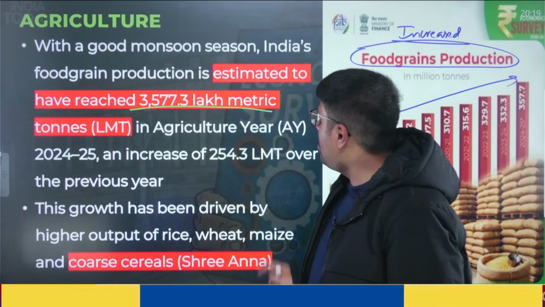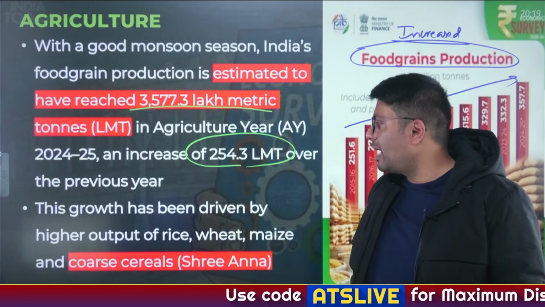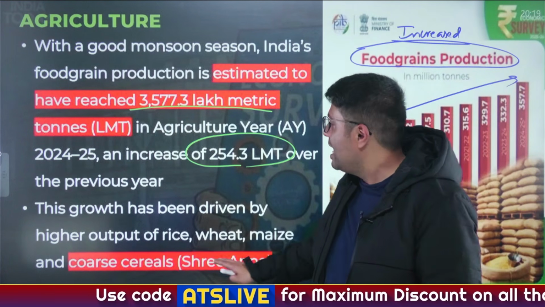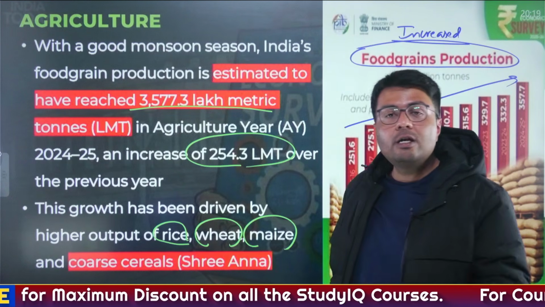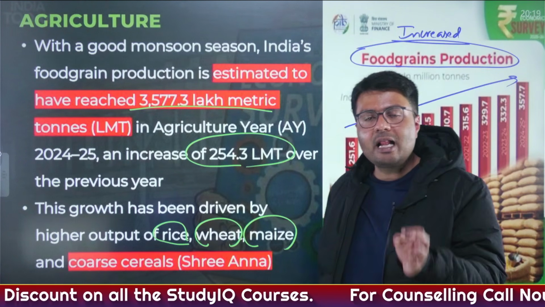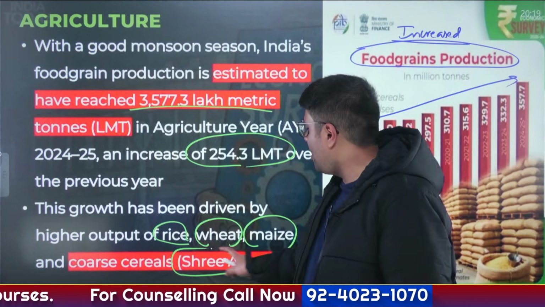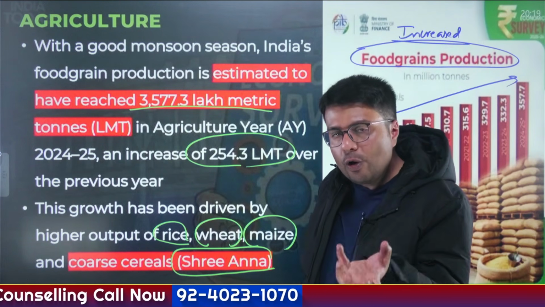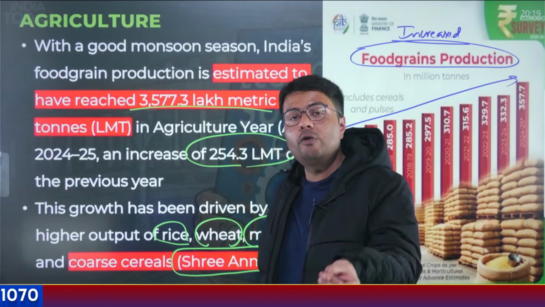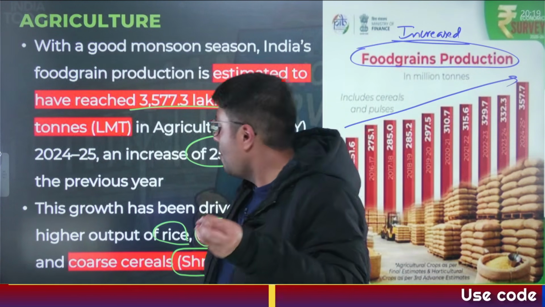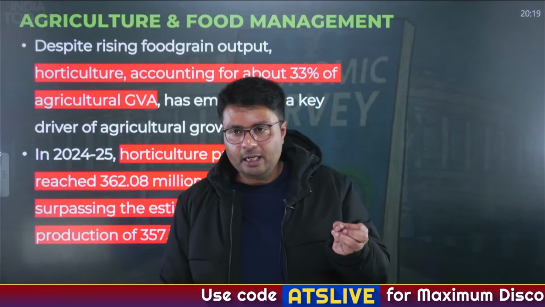Now this is more than the previous 254 million metric tons, and this growth has been driven by higher output of rice, wheat, maize, as well as coarse cereals. Coarse cereals like ragi, bajra, jowar, these have been categorized by the government as Shri Anna. So all of these important grains that we eat on a daily basis, the production of these grains has increased. What is contributing to this increase in production? We'll discuss it later, right?